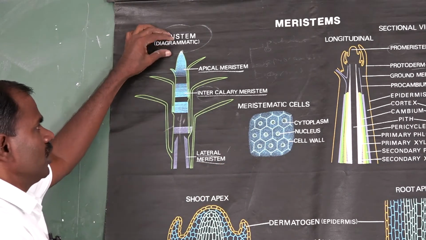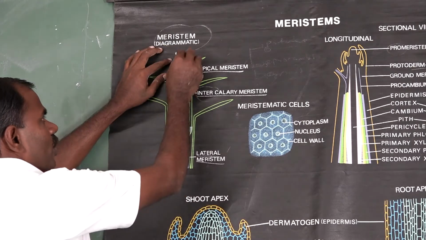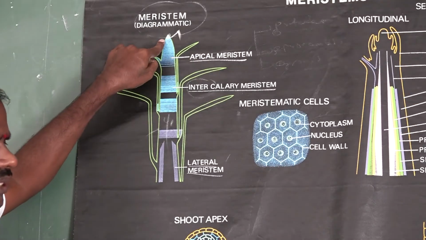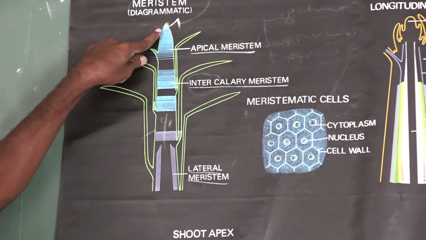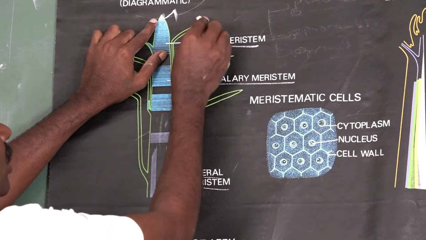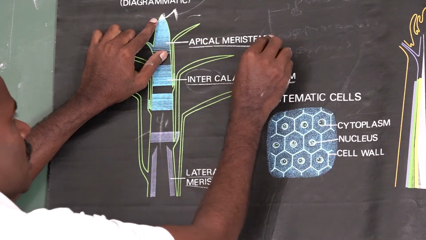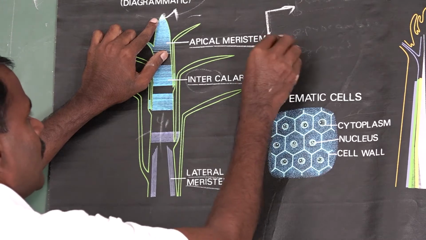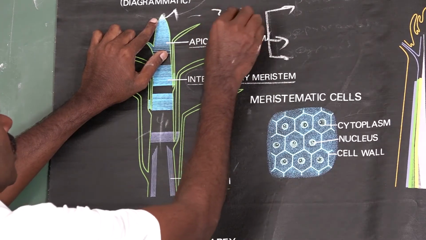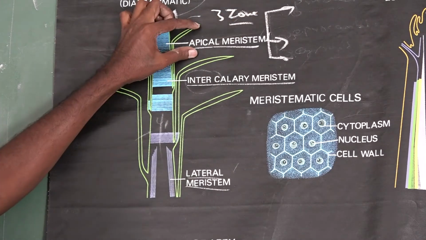Apical meristematic tissue is found in the shoot apex. In the shoot apex, there are three zones present in apical meristematic tissue.